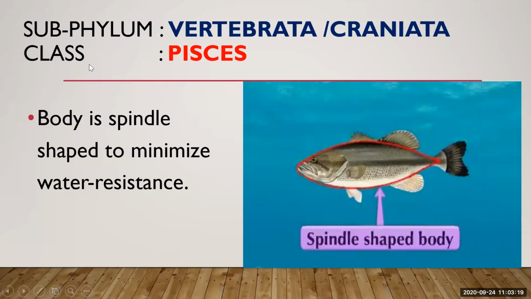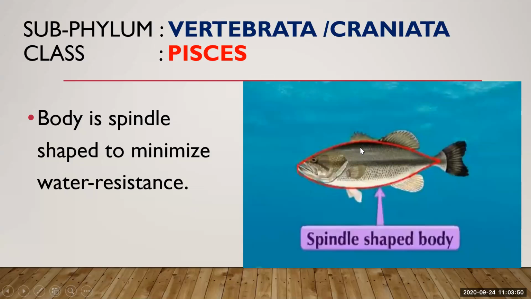Now, vertebrates or craniata, subphylum Vertebrata craniata, are classified into class Pisces. About the body structure: the body is spindle shaped to minimize water resistance. You can see in the red marking, the body is spindle shaped. Spindle means it is wide in the middle and tapering at the ends. This is called a spindle shaped body.